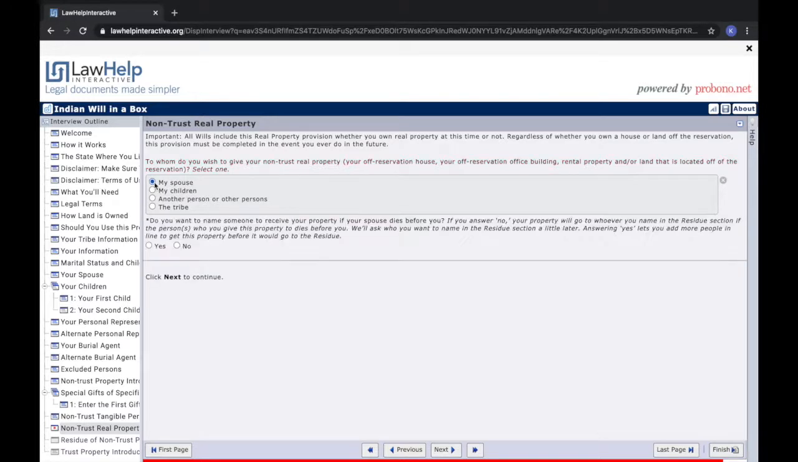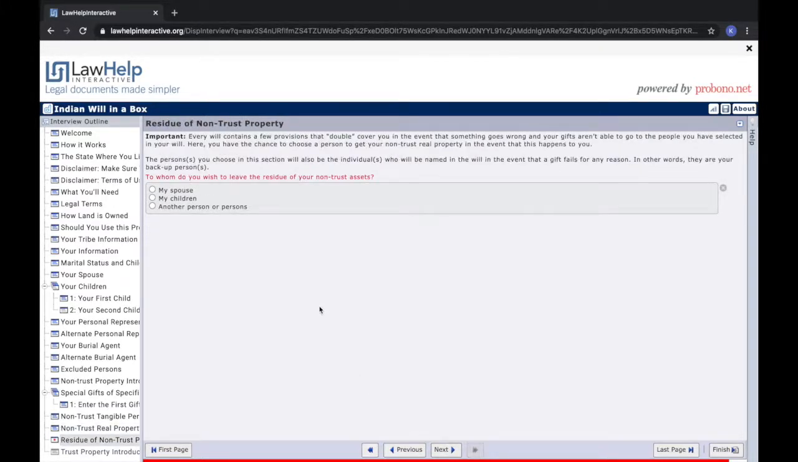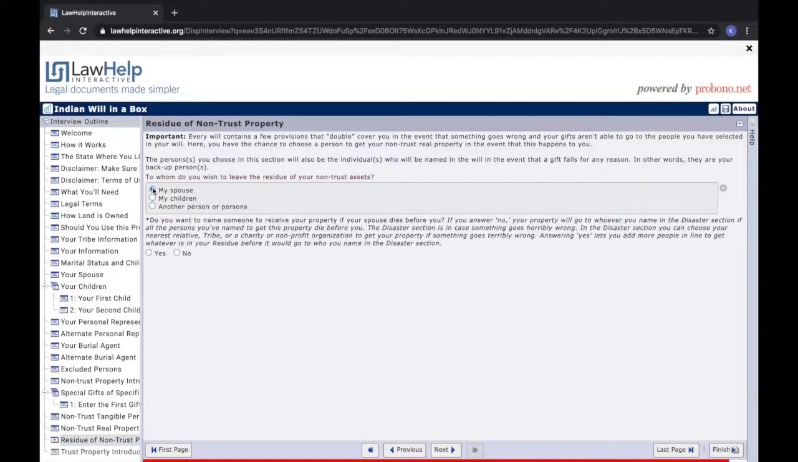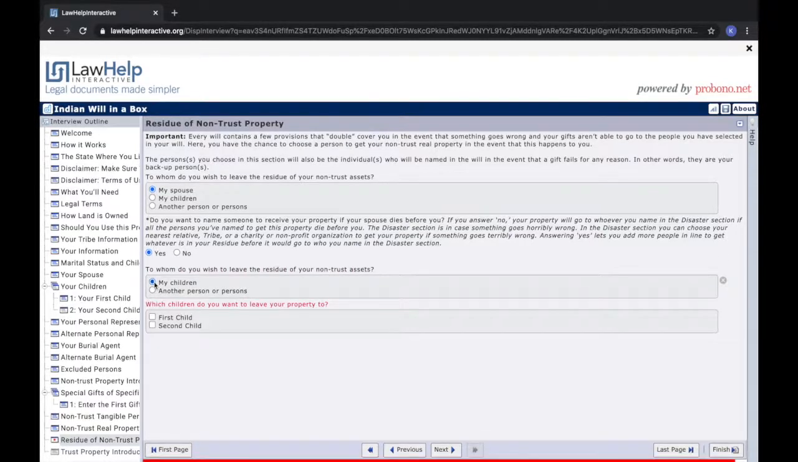Non-trust real property is any real property, including land and homes, that you own off of the reservation. The residue section will double cover you in case your property cannot go to the person or persons you initially designated. I will select my spouse with my 2 children as alternates, inheriting the property as joint tenants with the right of survivorship. The other option for how I could leave my property is tenants in common.